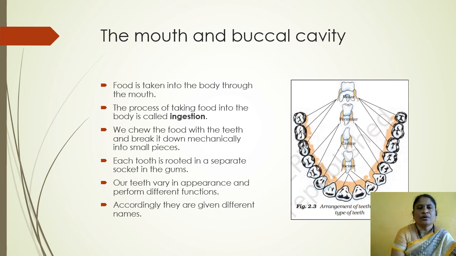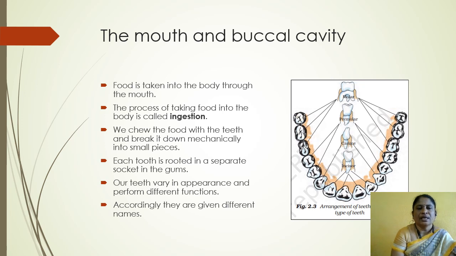We chew the food with the teeth and break it down mechanically into small pieces. Each tooth is rooted in a separate socket in the gums. Our teeth vary in appearance and perform different functions.